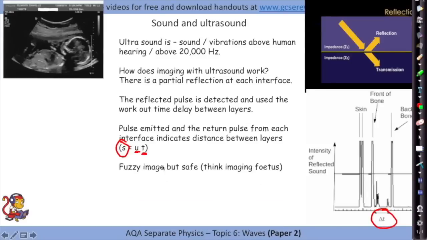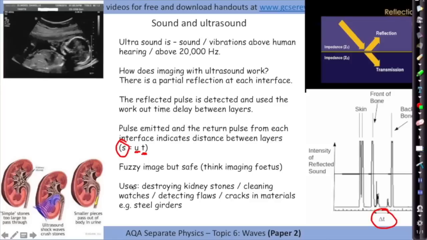Okay, so it gives you fuzzy images, but it is really safe. It's much safer than using X-rays. If you think about imaging fetuses, we don't want to expose those to cancer-causing radiation. So it's used for a few things.